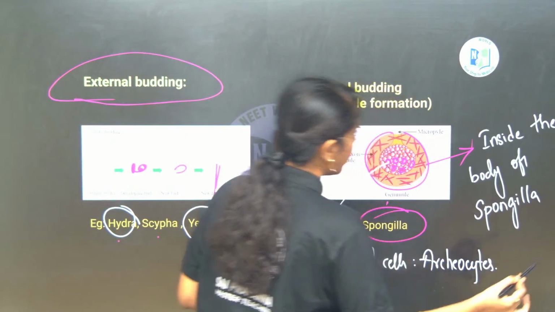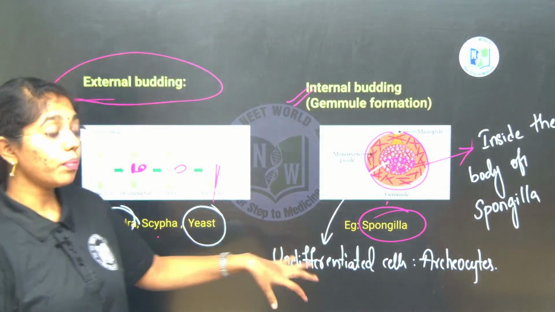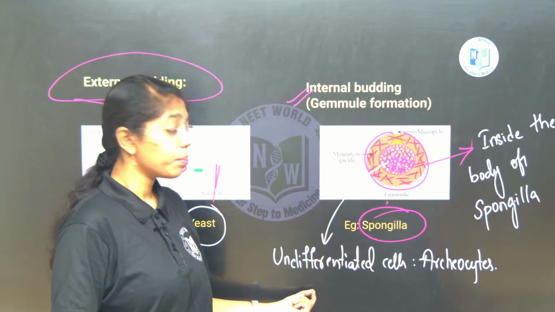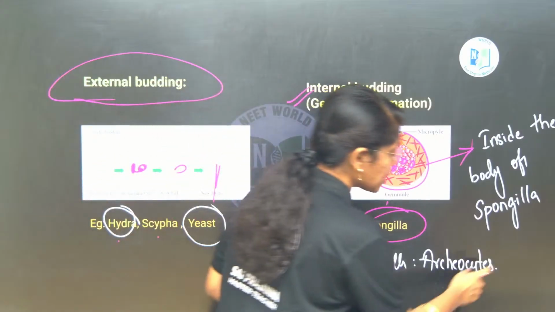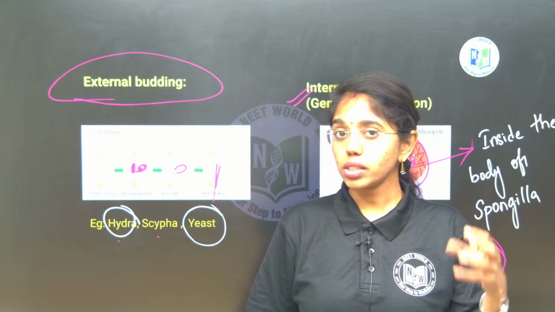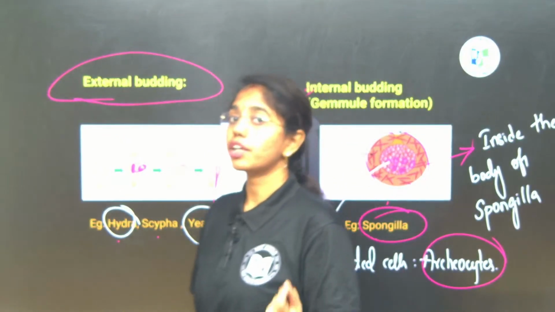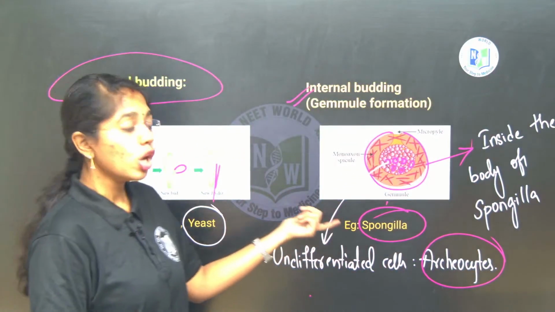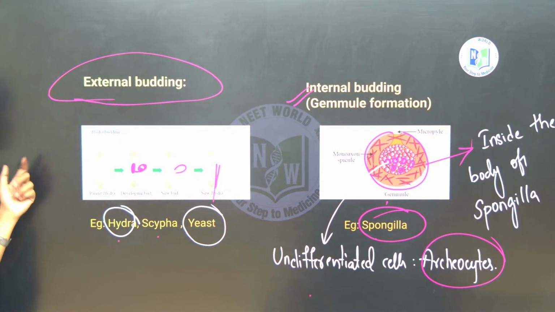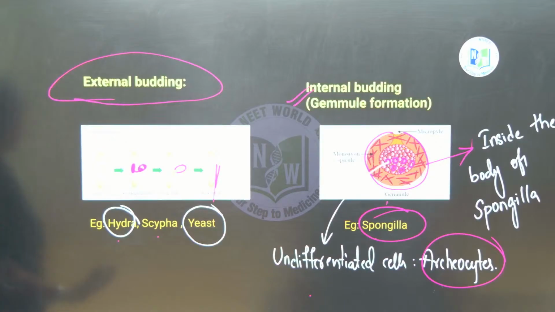So gemmules are formed inside the body of spongilla, and inside the gemmules there are many undifferentiated cells called archaeocytes. In favorable conditions, the archaeocytes burst open from the gemmules, which are released outside the body, and each archaeocyte will develop into a new spongilla. This is the example of internal budding. External budding and internal budding. Clear, right? Are both the budding modes clear to you?